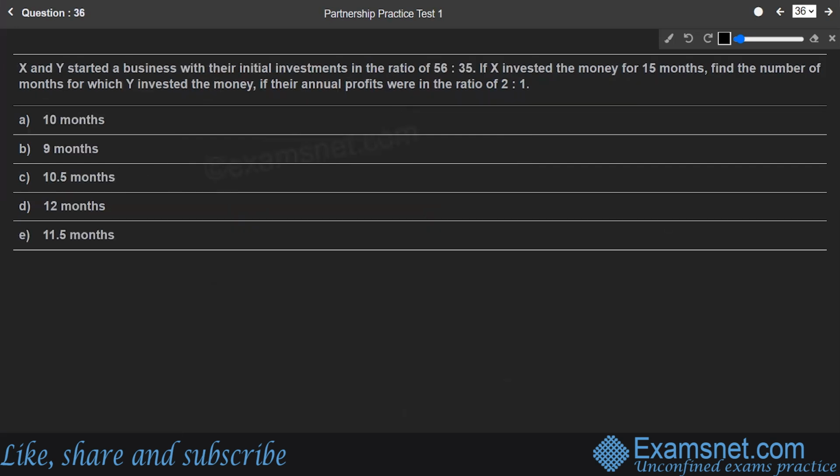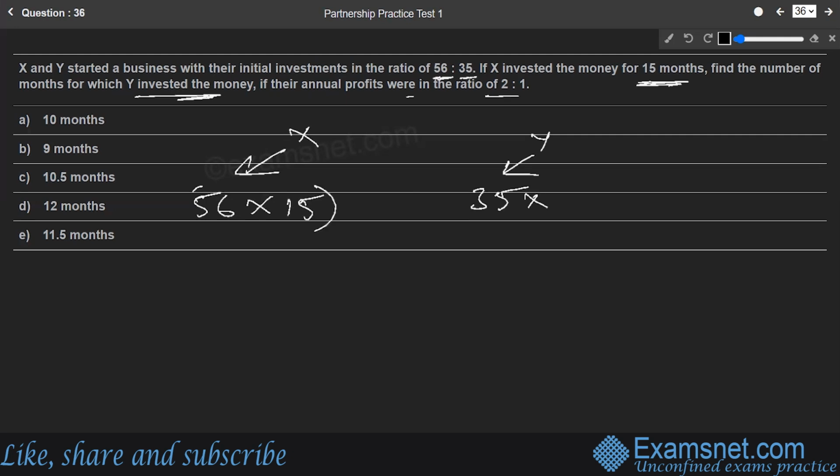Now, question 36. X and Y started a business with their initial investments in the ratio 56 is to 35. If X invested the money for 15 months, find the number of months for which Y should have invested if the annual profit is to be distributed in the ratio 2 is to 1. So what has been given? Let us find out investment into time. X's investment was 56 parts and Y's investment was 35 parts, into the time factor for both of them. The time for which X's money was in the business was 15 months, and the time for which Y's money was in the business is required to be found. That's what they have asked.